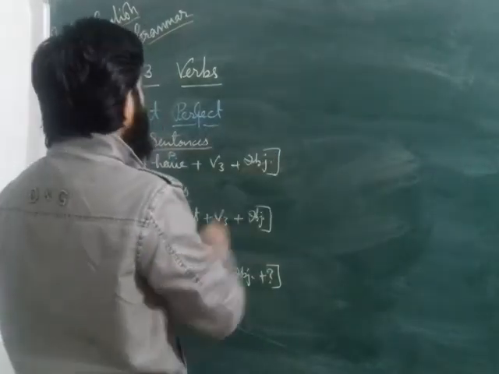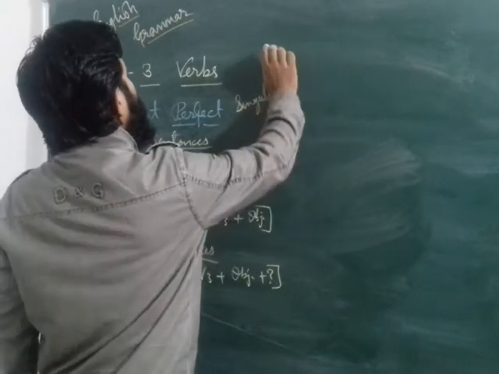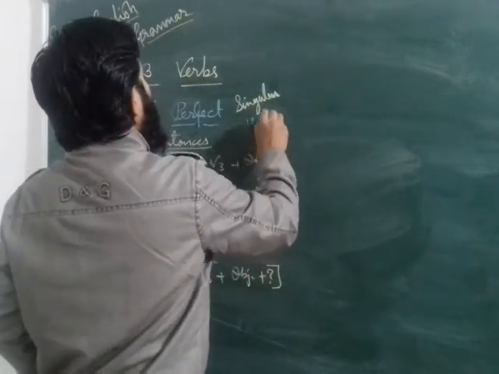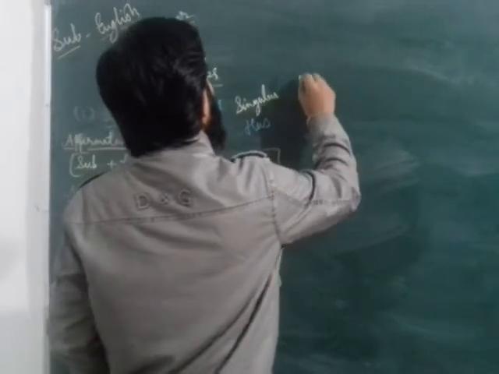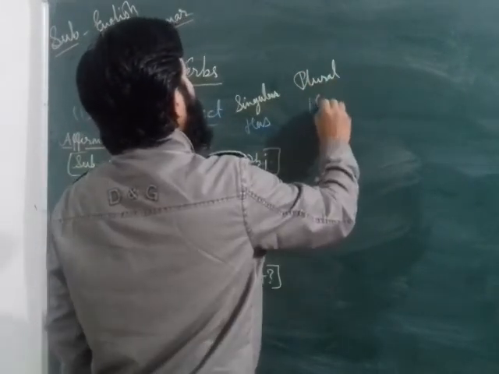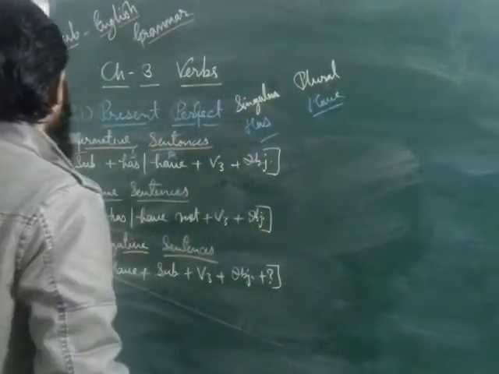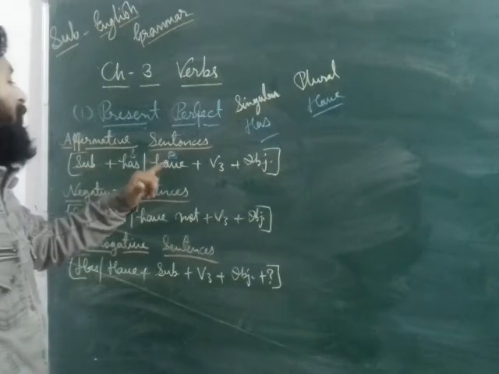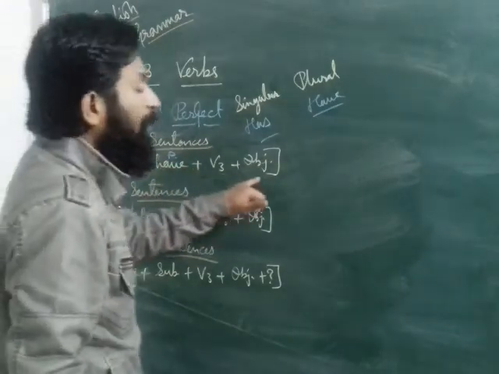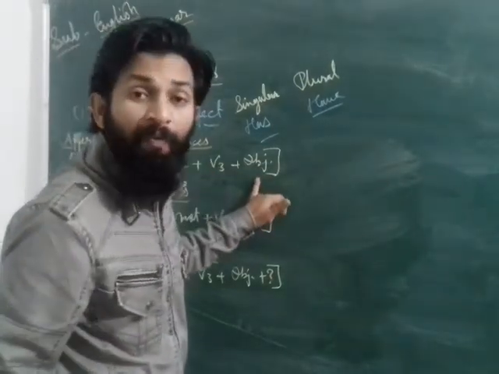I write here: with the singular you have to write has, and with the plural subject you have to write have. You also have to keep that in your mind. If the subject is singular, then use has; if the subject is plural, then have; and verb third form plus object. Like Ram has finished his homework, or we have completed our homework.